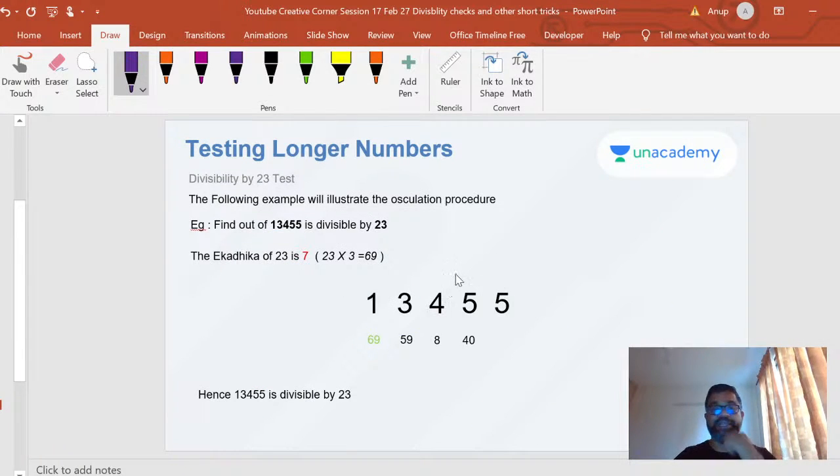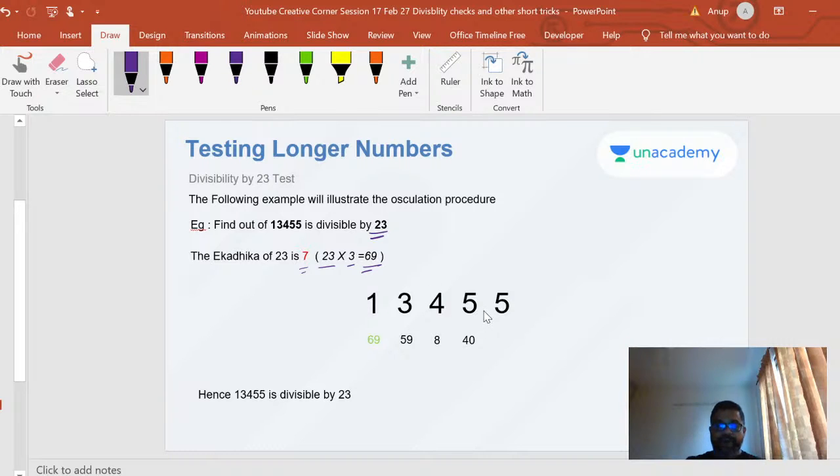Okay, now interesting. Let's look at divisibility by 23. Now you'll be wondering, I'm now able to expand this method to do a lot more stuff, right? So how do I do this now? See, 23, I'm going to convert it to a number that ends in a 9. So 23 times 3 is 69. So the ekadika of 23 is 7. Okay, so now I'll start my operation here.